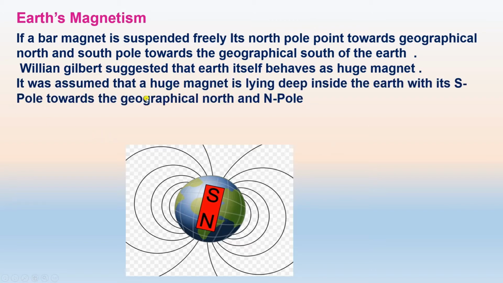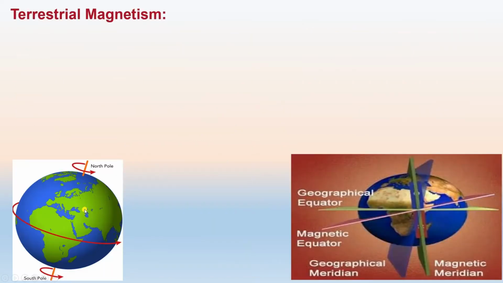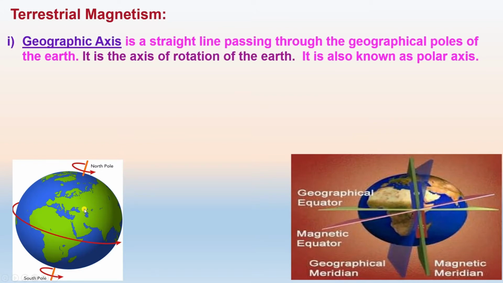It was assumed that a huge magnet is lying deep inside the Earth with south pole toward the geographical north and north pole toward the south of Earth. It can easily explain why the north pole of a freely suspended bar magnet always points toward the geographical north of the earth.